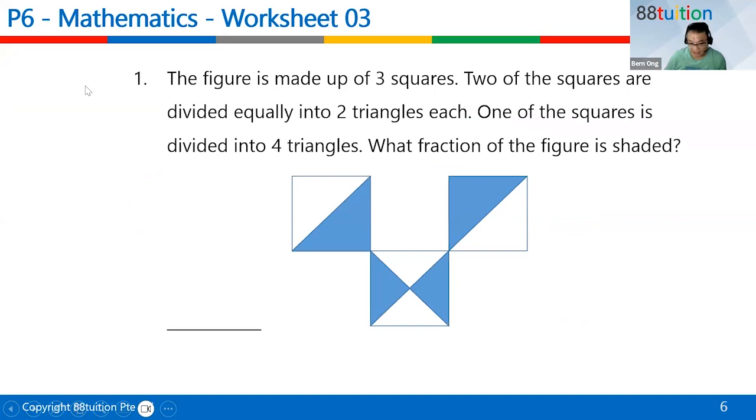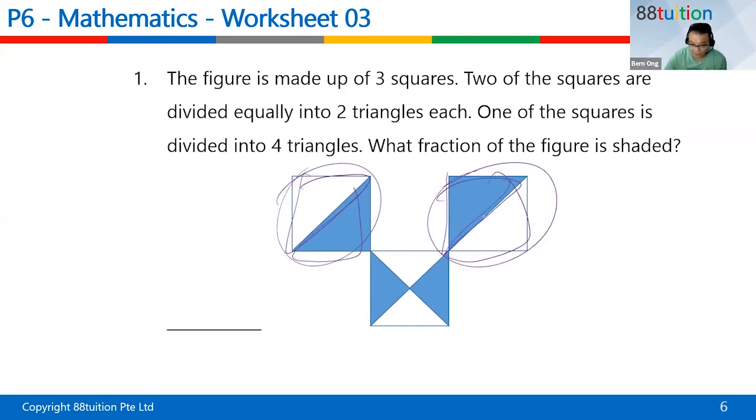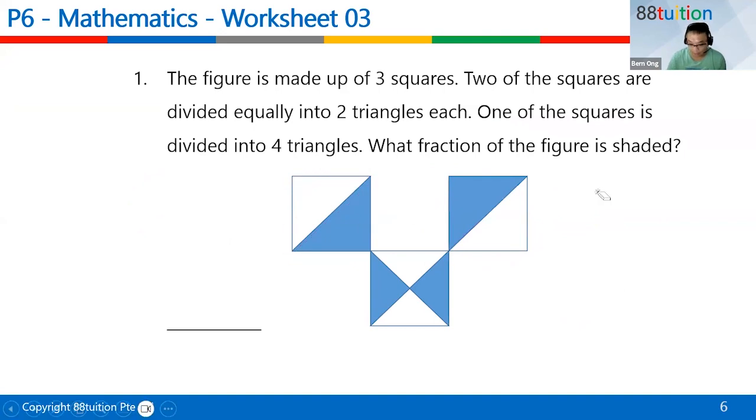The figure is made up of 3 squares. 2 of the squares are divided into 2 triangles each. So these 2 squares are divided into 2 triangles each. Read the question, look at the diagram. One of the squares is divided into 4 triangles here. What fraction of the figure is shaded?